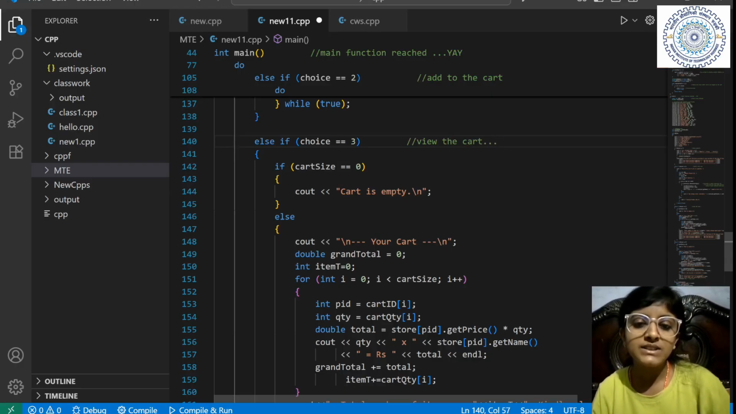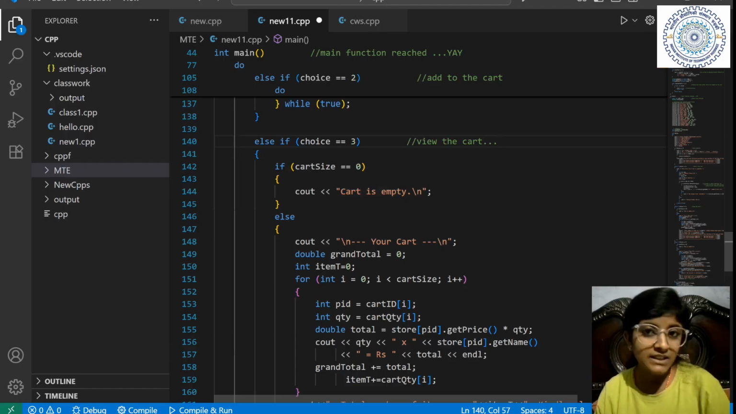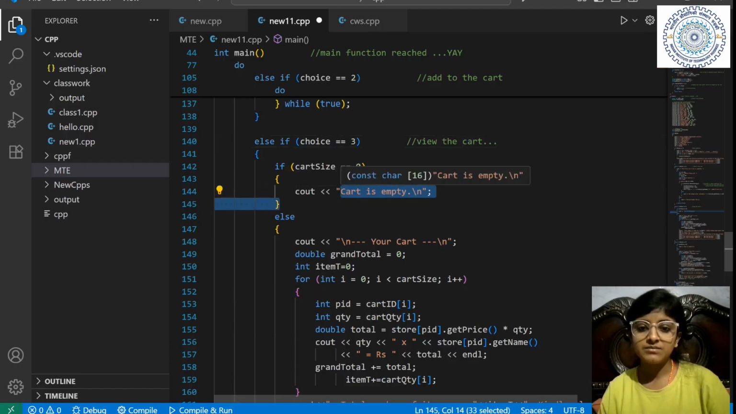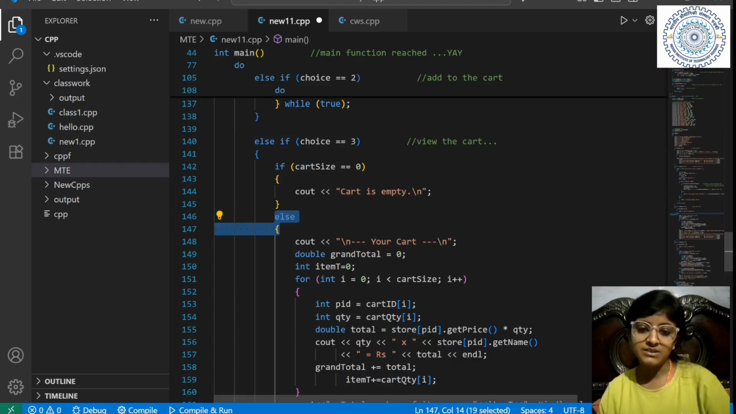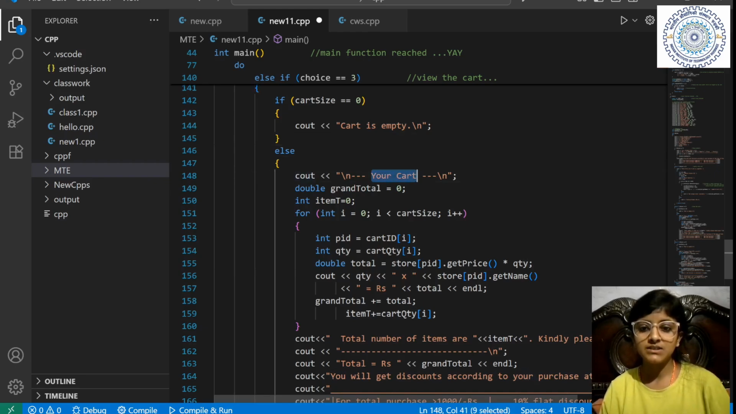So if cart size is 0, you have seen when we place anything in one rack, what we did? We increase the rack number. If we haven't placed anything in the cart, it will not increase and the rack number will be 0. So if the rack number is 0, it means we have not placed anything in our cart, the cart is empty. Else, if it is not 0, then see out the things I have added to my cart. So firstly, see your cart.